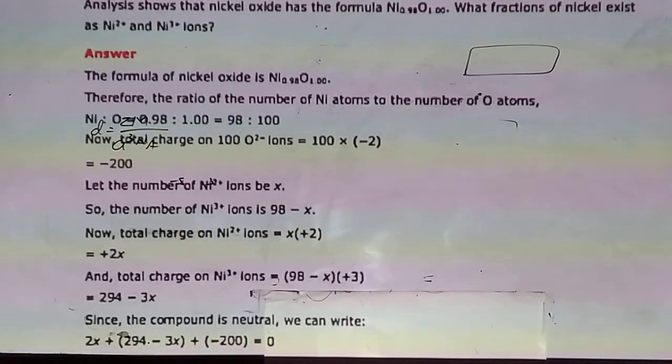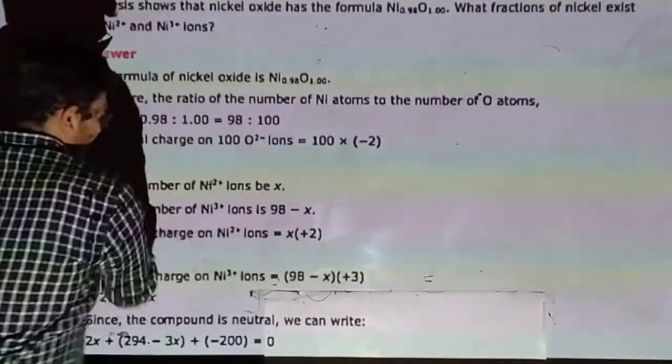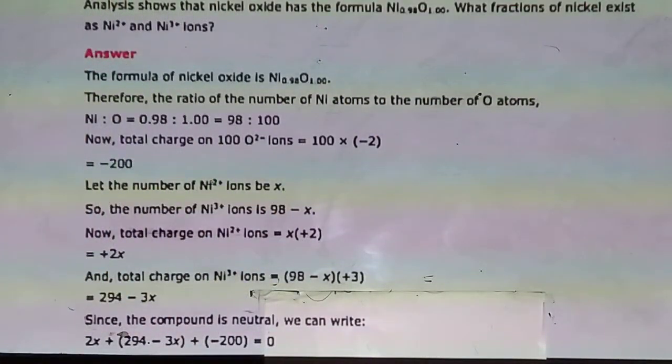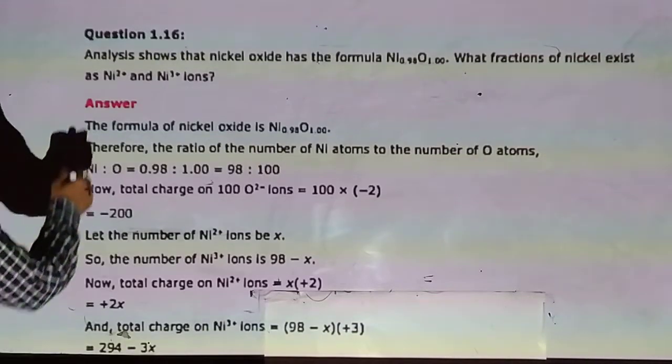Another most typed question is 1.16. Analysis shows that nickel oxide has the formula Ni 0.98 O 1. What fraction of nickel exists as Ni+2 and Ni+3?